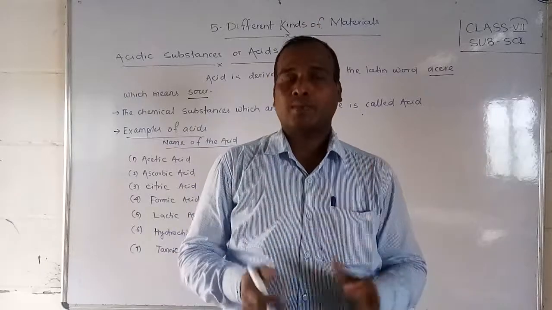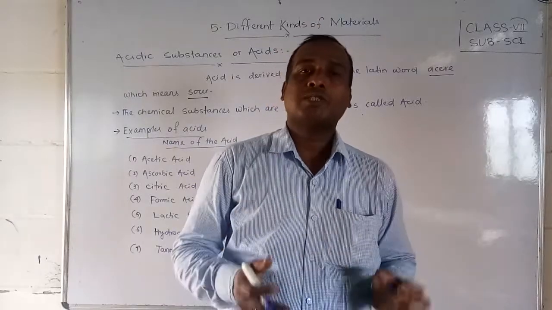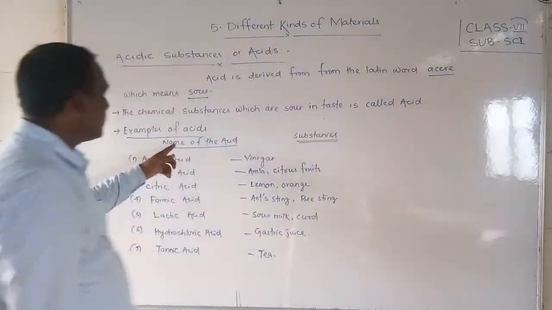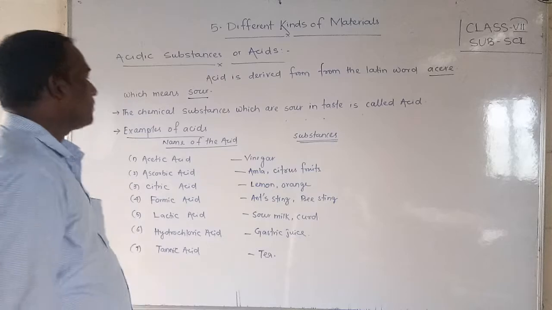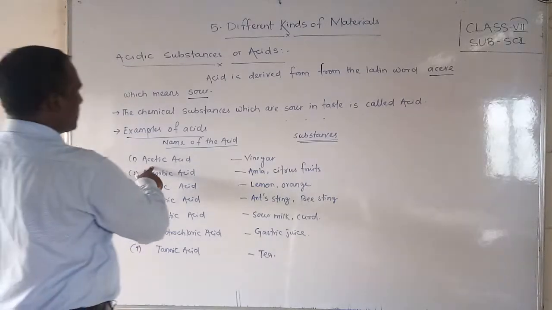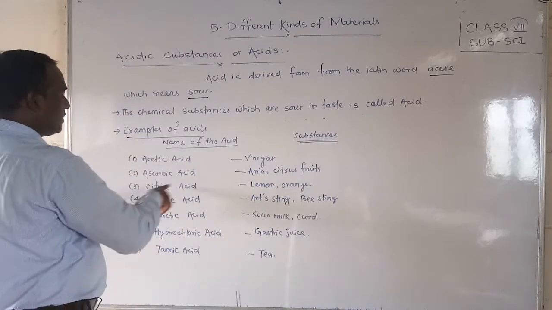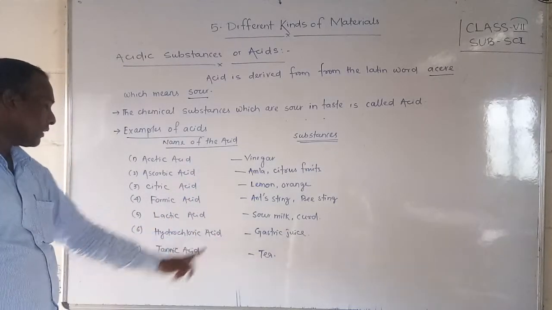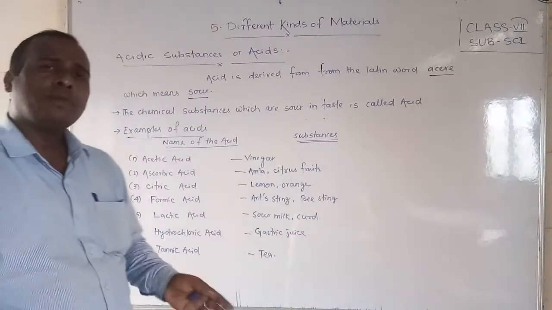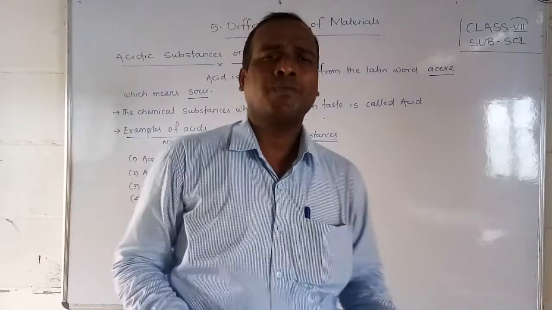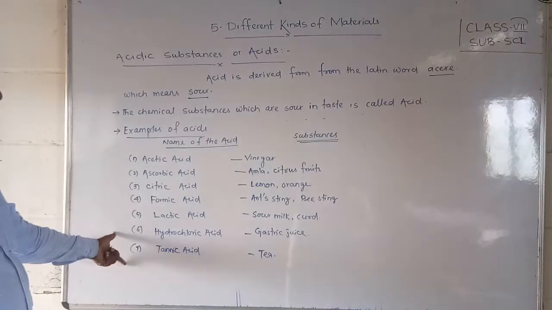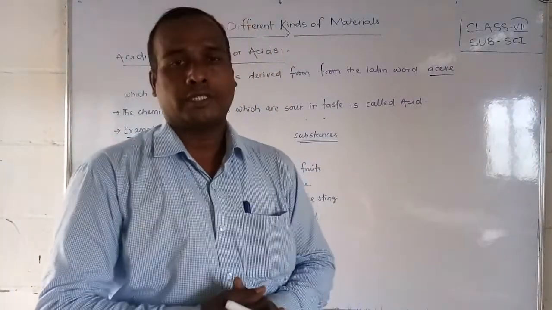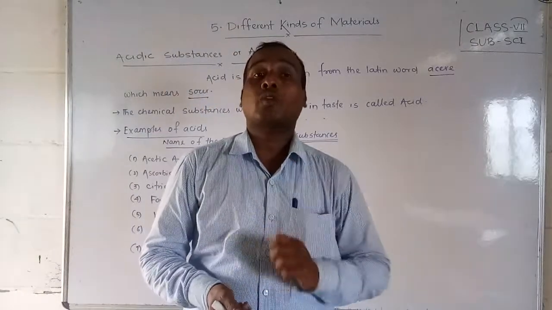And so many examples are given, students, and we have to see the substances and their chemical names. So students, observe here the names of the acids and some substances in which they are found. The first ones are acetic acid, ascorbic acid, citric acid, formic acid, lactic acid, hydrochloric acid, tannic acid. There are many acids, but I have written the names of a few, along with the substances in which they are present. Students, there is also sulfuric acid.